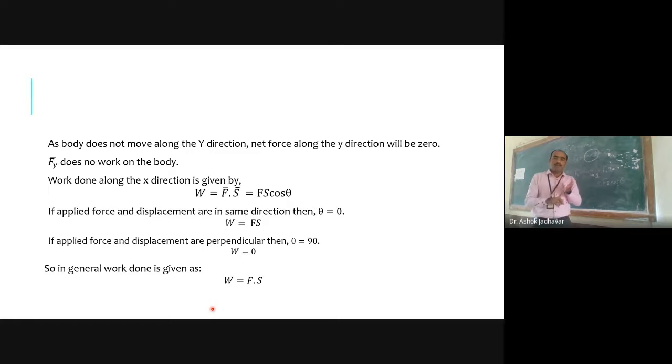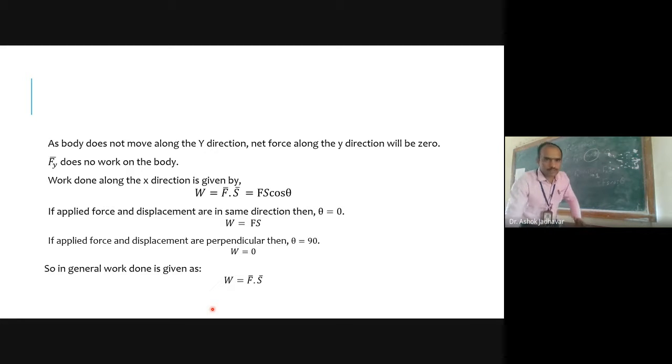So where will be the displacement? In that direction only we have to consider force. If our force is not in that direction, then we have to determine the component of force along the direction of displacement. Did you get it what I have discussed here? Yes, sir. Okay.